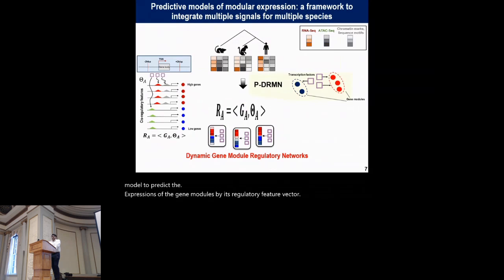So P-DRMN is a multi-species version of the regulatory module network that integrates the multiple signals from multiple species and models the gene expression at the level of similarly expressing gene modules based upon the low to high expression of the input gene, and it predicts the dynamic gene regulatory module network for each studied species, where a gene's membership in a module is based on the regression function of its upstream cis-regulatory features.